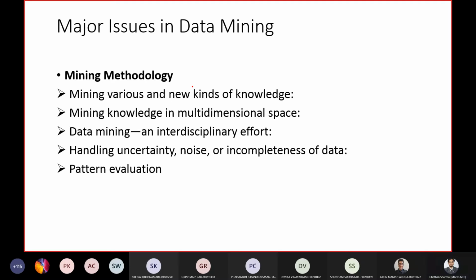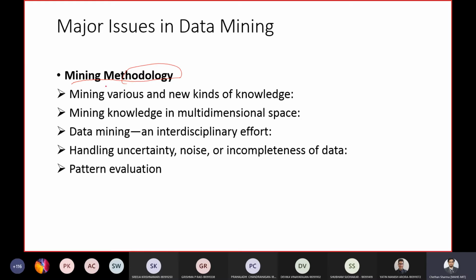Okay. So we will see a few major issues in data mining. I guess there are around 5 to 6 major issues. We'll just see them one by one. The first major issue which we'll be dealing with is the methodology which will be used for data